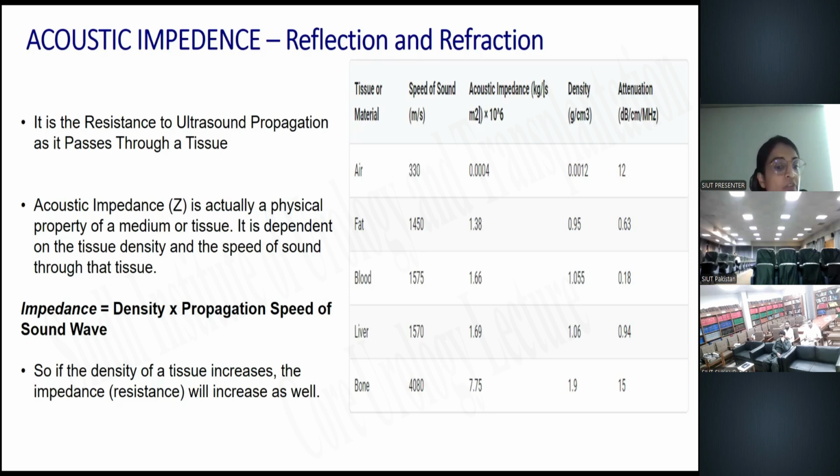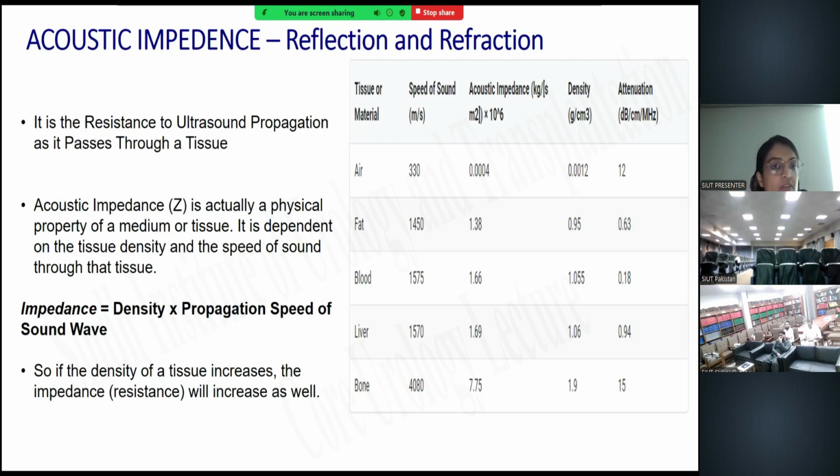So if the density of the tissue increases, the acoustic impedance will increase, because there is a directly proportional relationship. In this table, we can see that there is a high density of the bone. At the same time, the acoustic impedance of this bone is increased. So another concept is the acoustic impedance mismatch.